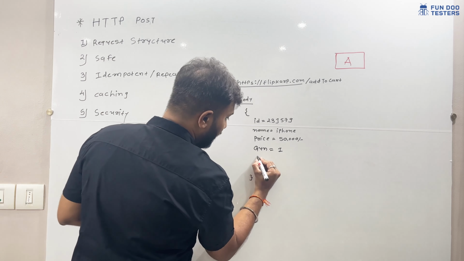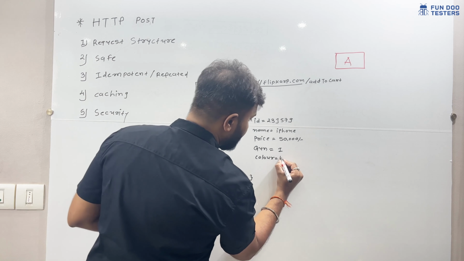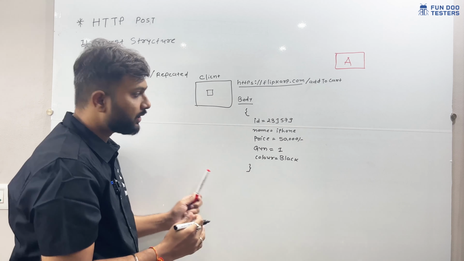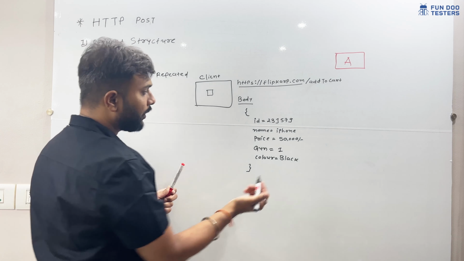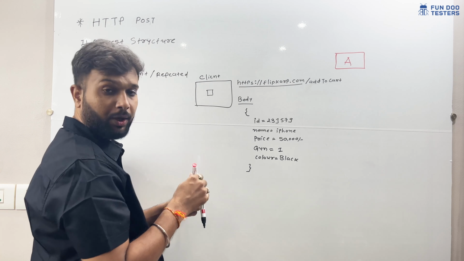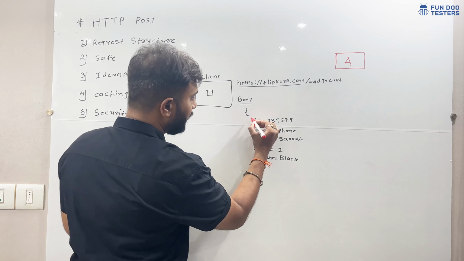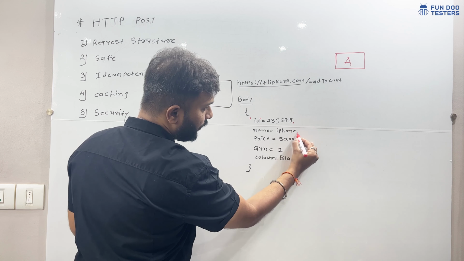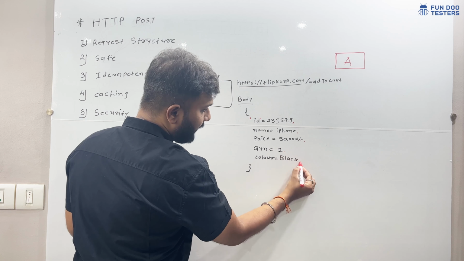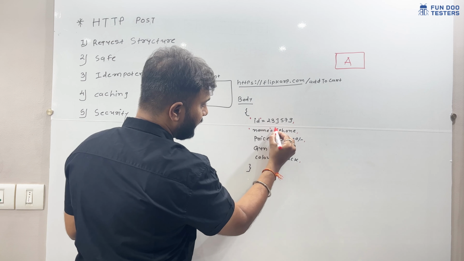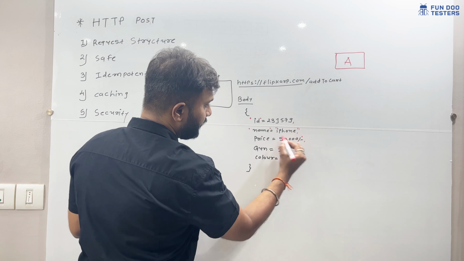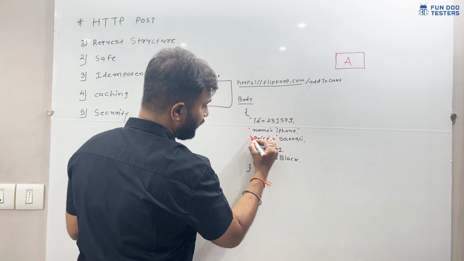Here we have color, let's say black. And if we are constructing JSON, it will always be key and value pairs in double quotes, with a colon after each key. So this is how the JSON structure will look.